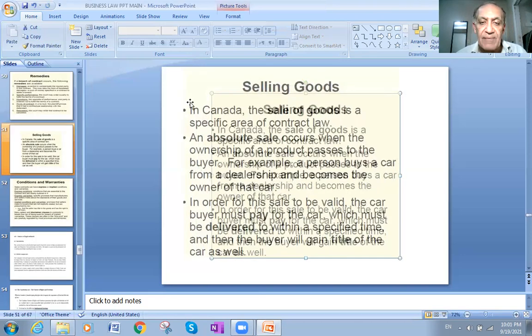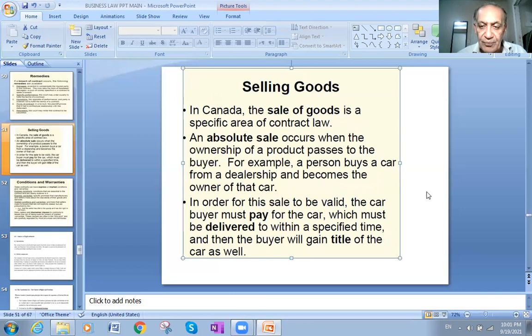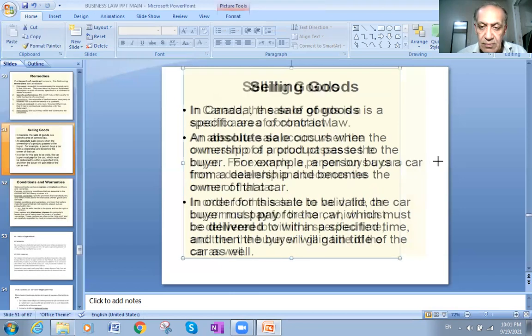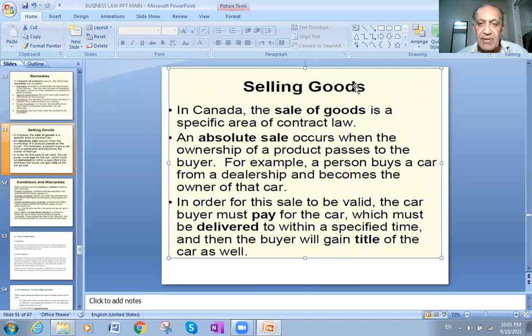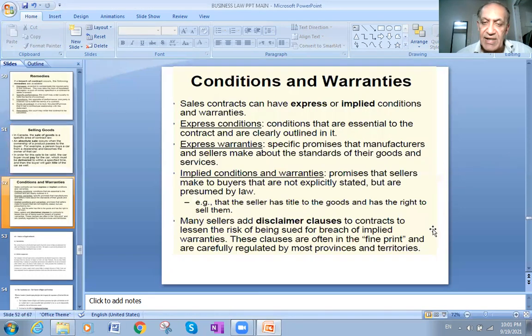The absolute sale, like you see here, just go to the bottom. Absolute sale occurs when the ownership of a product passes to the buyer. So when the ownership shifts from the seller to the buyer, that means absolute sale. In order for this sale to be valid, the car buyer must pay for the car, which must be delivered within a specified time, and then the buyer will gain the title of the car as well. So this is how it works for selling goods.